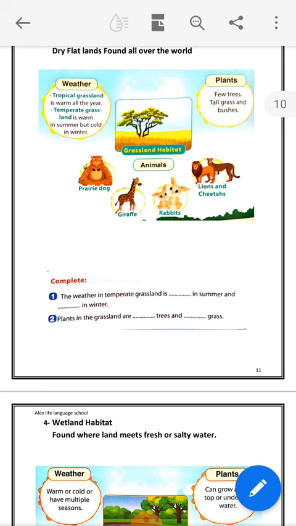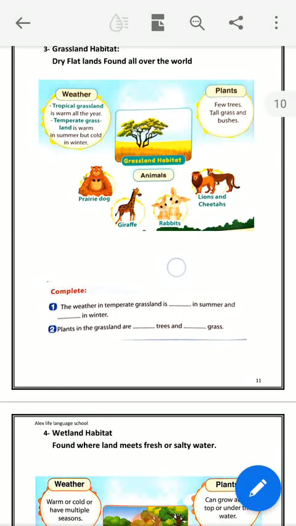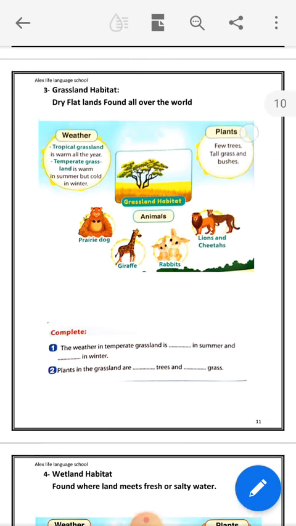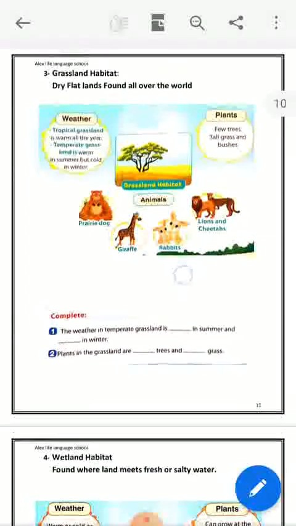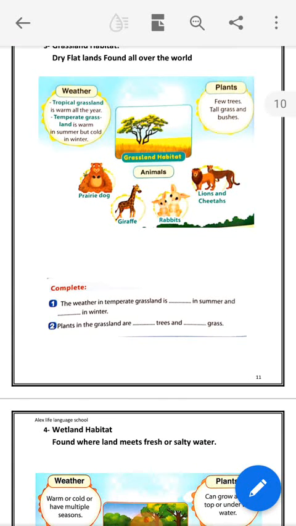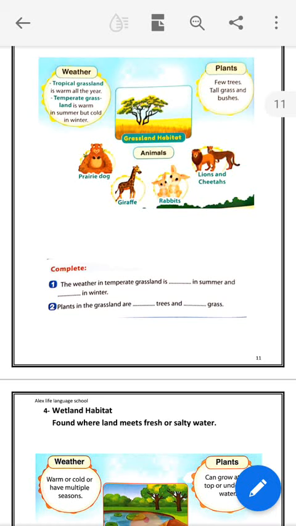So there is tropical grassland, which is warm all year, and temperate grassland, which is warm in summer but cold in winter. If I asked you what type of grassland is found in Egypt: here we have more than one season in the year. We have summer, autumn, winter, and spring. So we have temperate grassland, which is warm in summer and cold in winter. So what do you think the animals which can live in the grassland are?